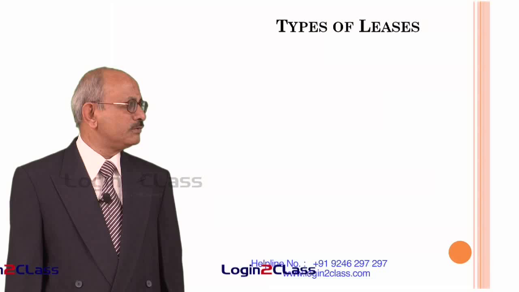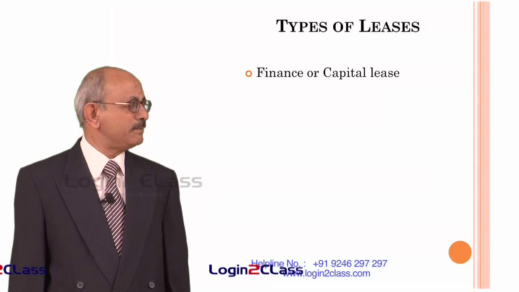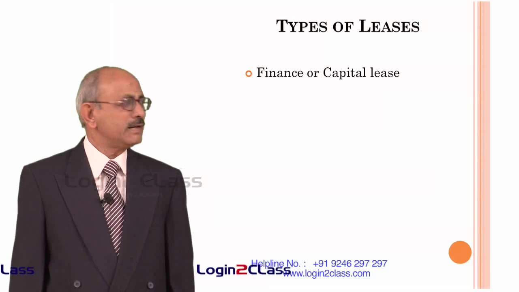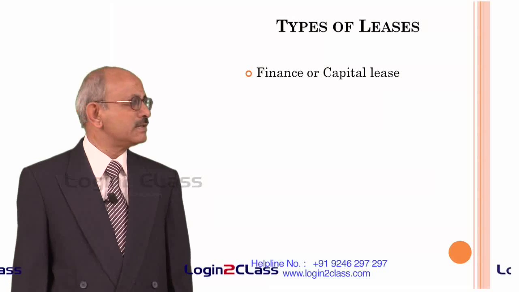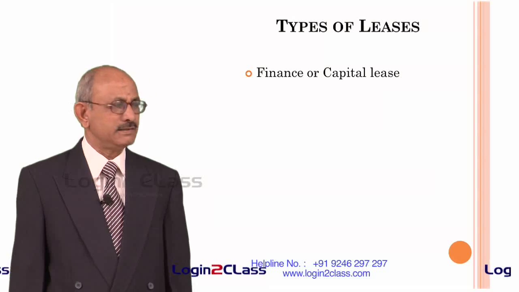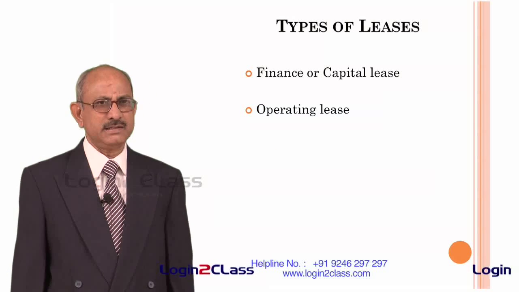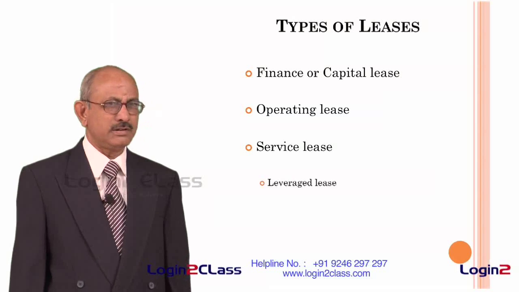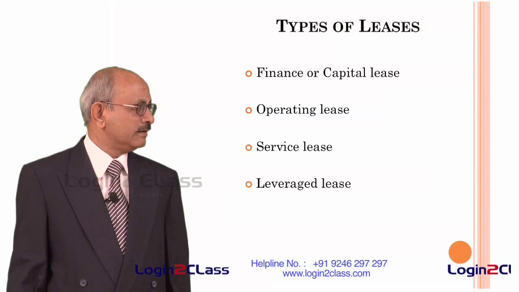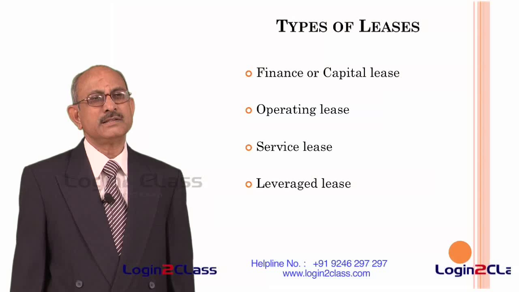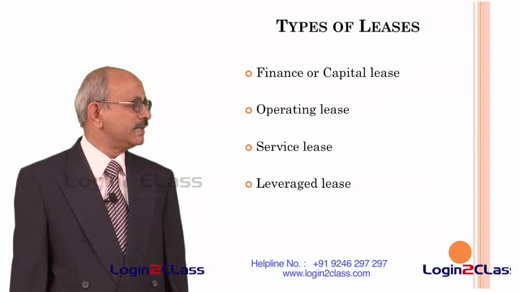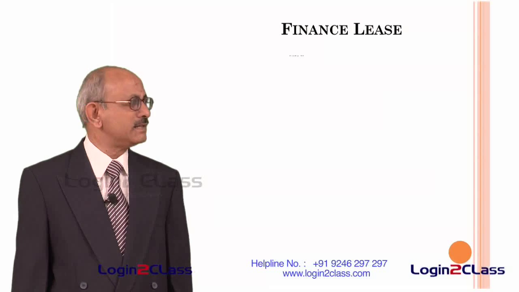Now, let us try to find out the various types of leases. So, there are mainly 4 types of leases. One is called the finance or capital lease, second is called the operating lease, third is called the service lease, fourth is called the leveraged lease. Now, let us discuss each one of them in detail. Let us first start with the finance lease.